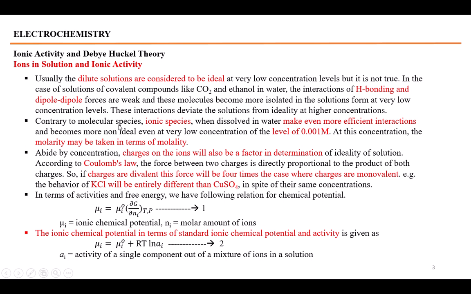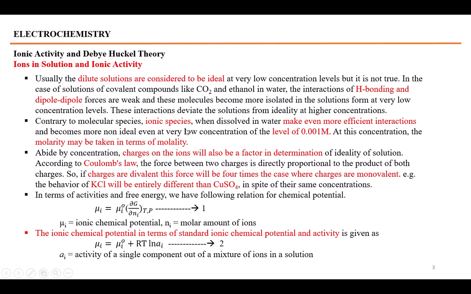But in contrast to covalent molecules, ionic species are substances which completely dissolve in water, making oppositely charged ions, and water and oppositely charged ions make strong interactions with each other. These strong interactions are more efficient than those of the covalent compounds.